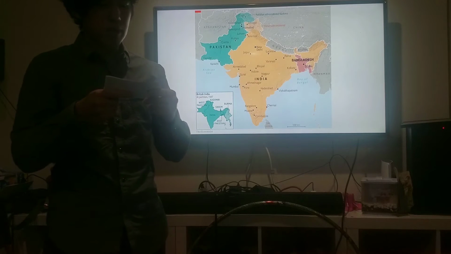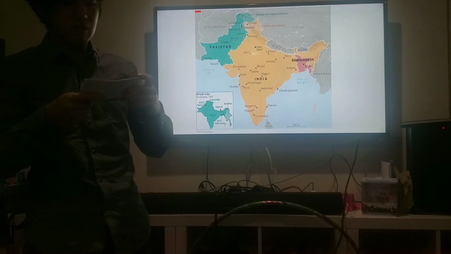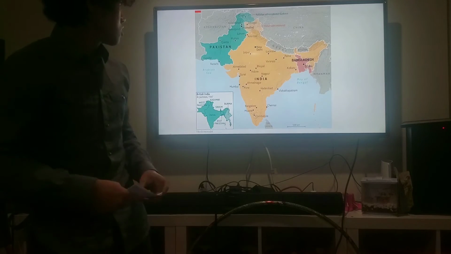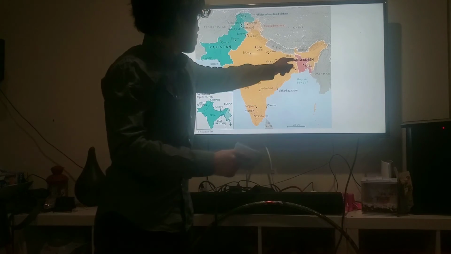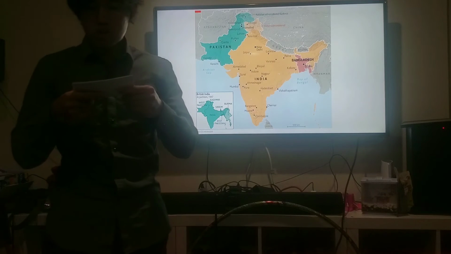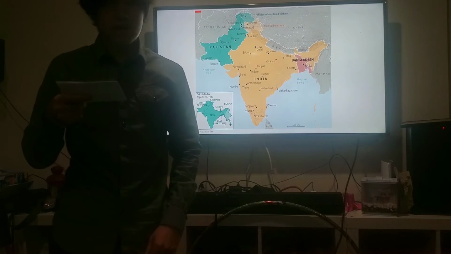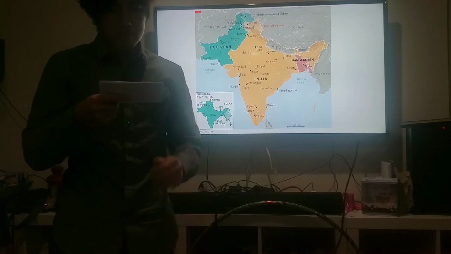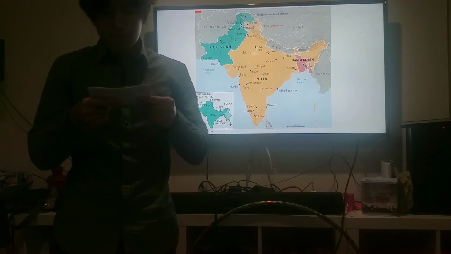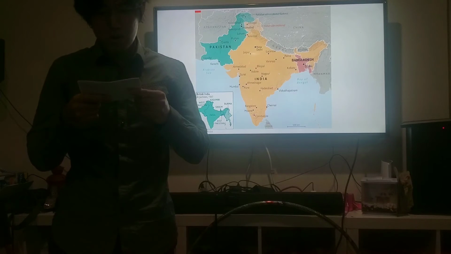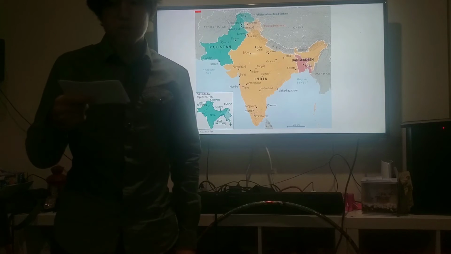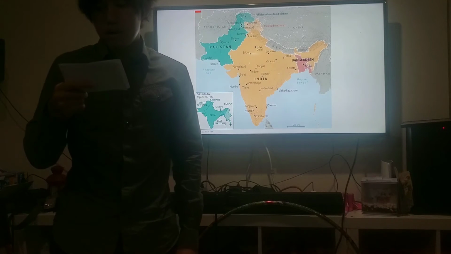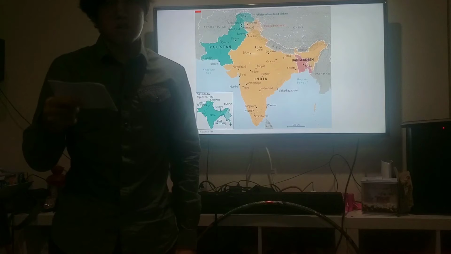If we look at the map, we can see that the boundary committee divided up 3 provinces that were under direct British rule, which were Bengal, Punjab, and Assam. Punjab and Bengal later became Pakistan and East Pakistan, while the rest became India. They decided on these borders by where Hindus and Muslims were majorities, and factored in location and population percentages.